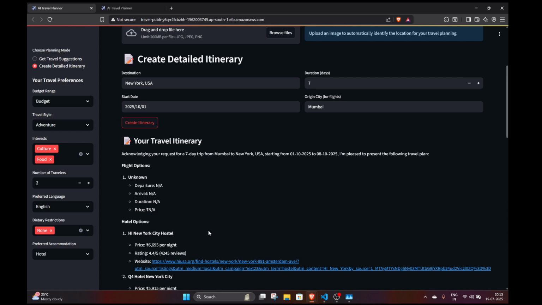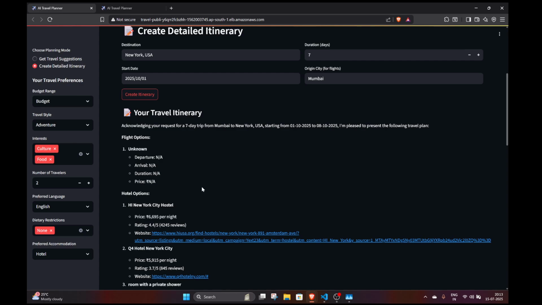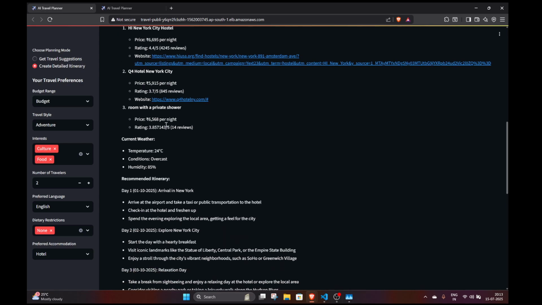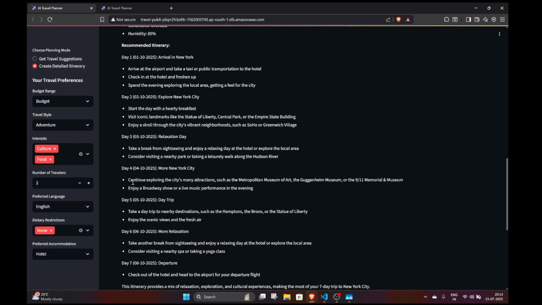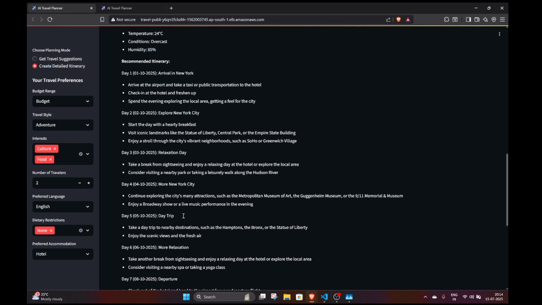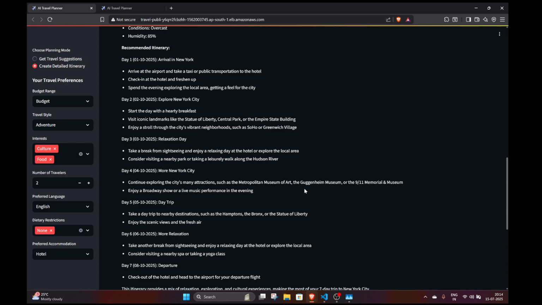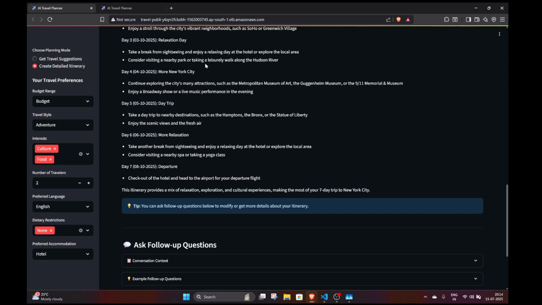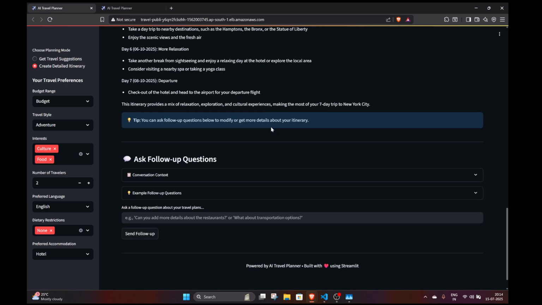All right. So we have some flight options that are not present, but we have the New York hotels that are present, and at the same time we have the weather, and we have a proper itinerary for all the 7 days. As you can see, it is arriving at the airport, visiting the iconic landmarks like the Statue of Liberty, Central Park, Empire State Building. Take a break from sightseeing, explore the city's many attractions. As you can see, the 9/11 Memorial and Museum. Enjoy a Broadway show. So it has given a proper itinerary for that.